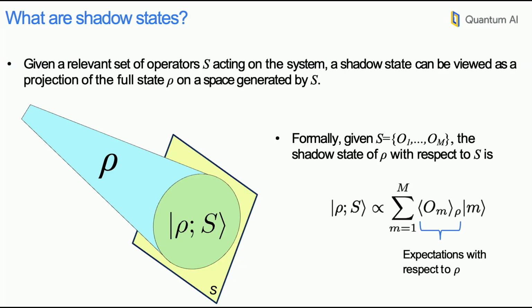For a given set S, which involves M operators, O1 through OM, the shadow state of rho with respect to this set is a pure quantum state, even if rho was a mixed state, that contains as amplitudes the expectation values of the operators in your set. If your set is not complete, then shadow states contain partial information about the quantum system.